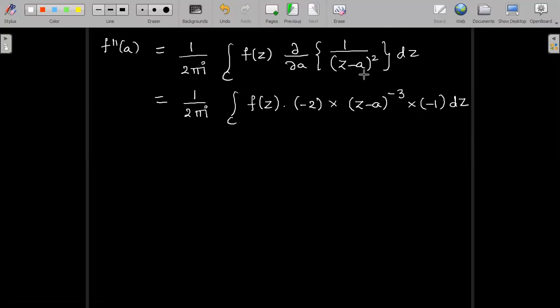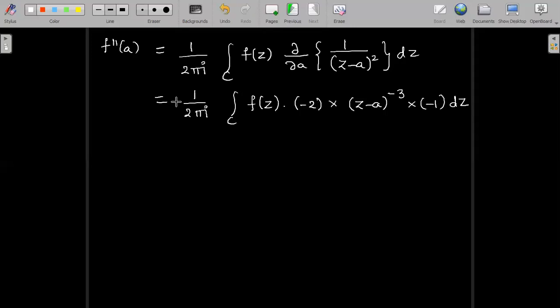Differentiation of z minus a whole power minus 2 with respect to a is minus 2 into z minus a whole power minus 3, into differentiation of minus a, which is minus 1. So minus of minus becomes plus.